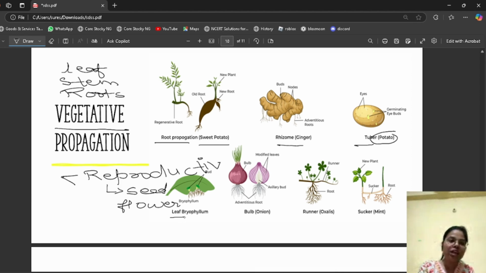For vegetative propagation by leaf, for example Bryophyllum, there is a structure in the leaf which is capable of converting into a new plant. In onion, there is a bulb structure. In mint there are runners and suckers. So all these are vegetative propagation done in plants.